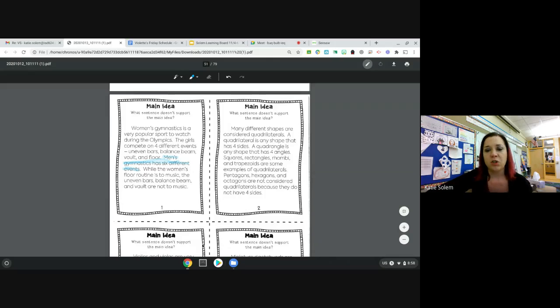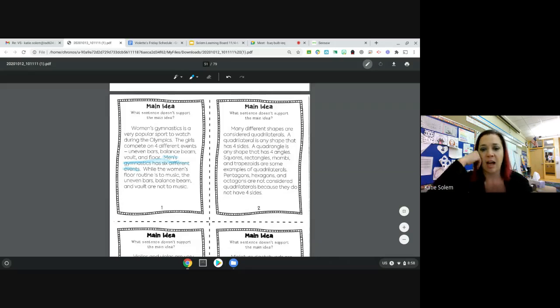Let's look at number 2. Many different shapes are considered quadrilaterals. A quadrilateral is any shape that has 4 sides. A quadrilateral is any shape that has 4 angles. Squares, rectangles, rhombi, and trapezoids are some examples of quadrilaterals. Pentagons, hexagons, and octagons are not considered quadrilaterals because they do not have 4 sides.